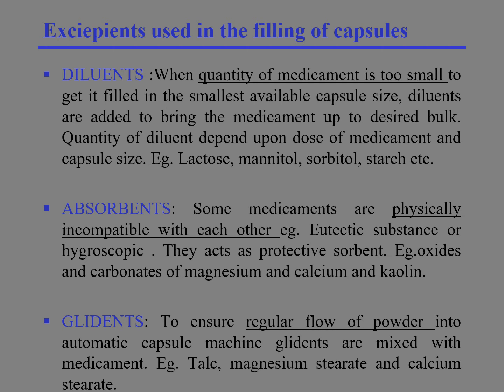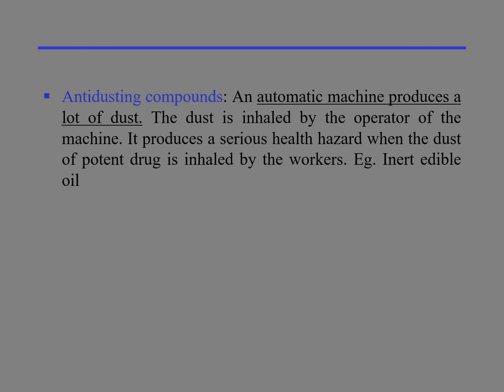Glidants are used to ensure the regular flow of powder into the automatic capsule machine. Glidants are mixed with the medicament, for example, talc, magnesium stearate and calcium stearate. Anti-dusting compounds: an automatic machine produces a lot of dust. The dust is inhaled by the operator of the machine and it produces serious health hazards when the dust of a potent drug is inhaled by the worker. For example, inert edible oil.